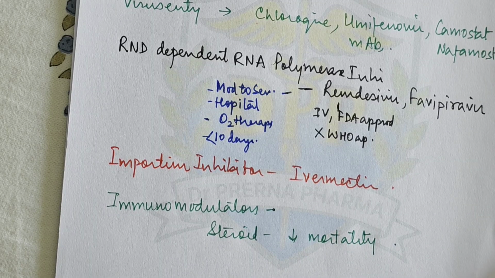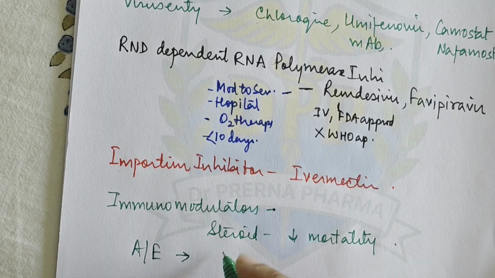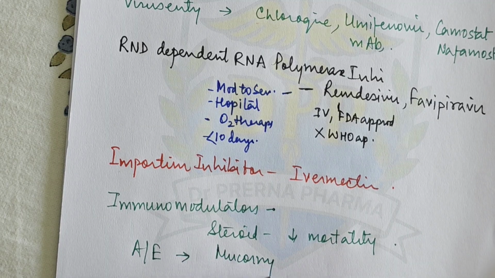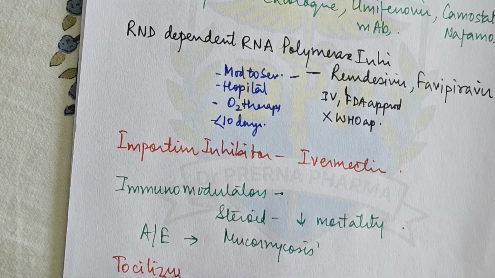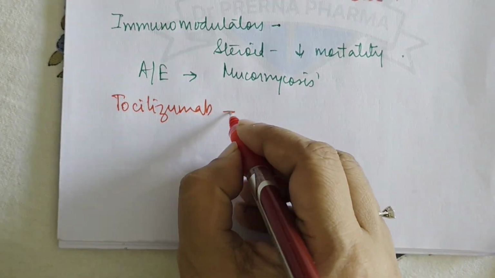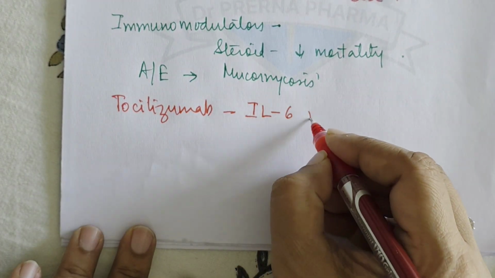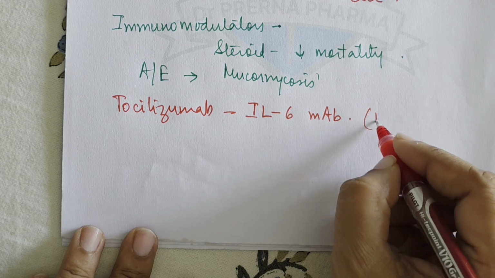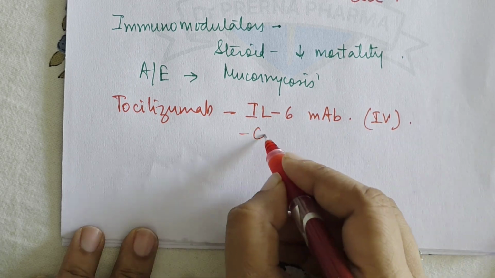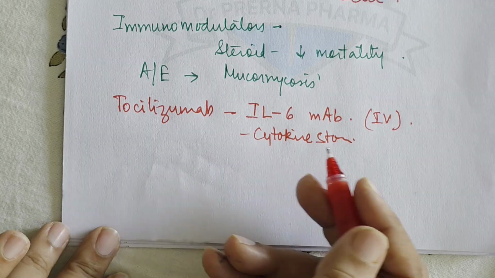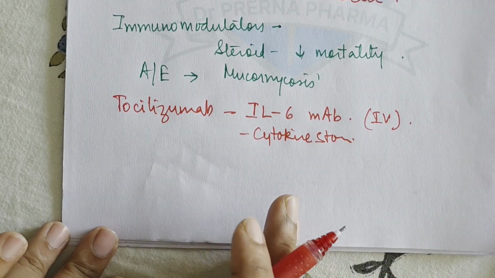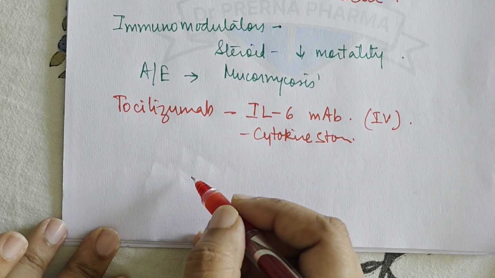And what were the adverse effects of steroids? It was mucormycosis. Then another very important drug was used, tocilizumab. And what is tocilizumab? Tocilizumab is basically an interleukin-6 monoclonal antibody. So it is used intravenously, and it was seen in patients with cytokine storm, especially to prevent the cytokine storm. Tocilizumab is also to be avoided in immunocompromised patients, and a lot of other common indications are also there.